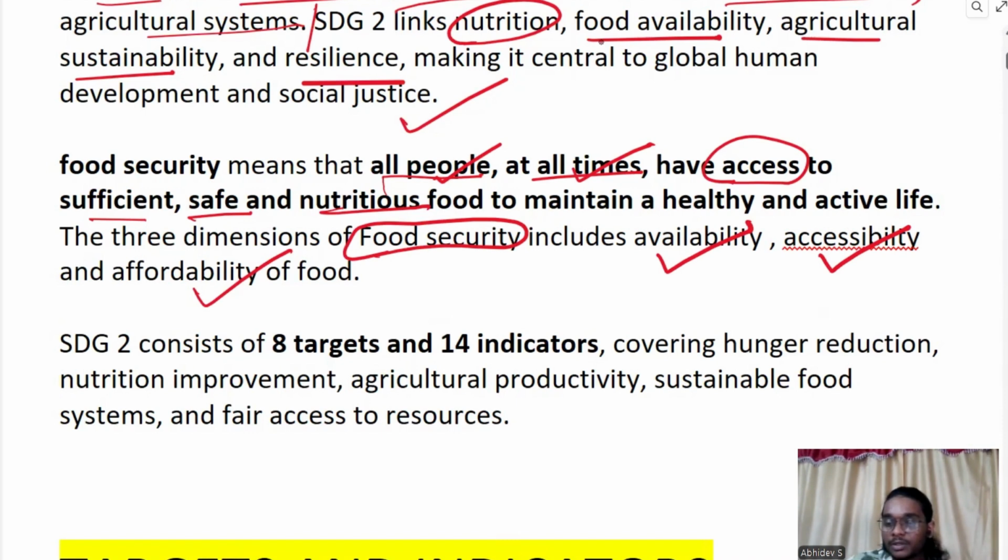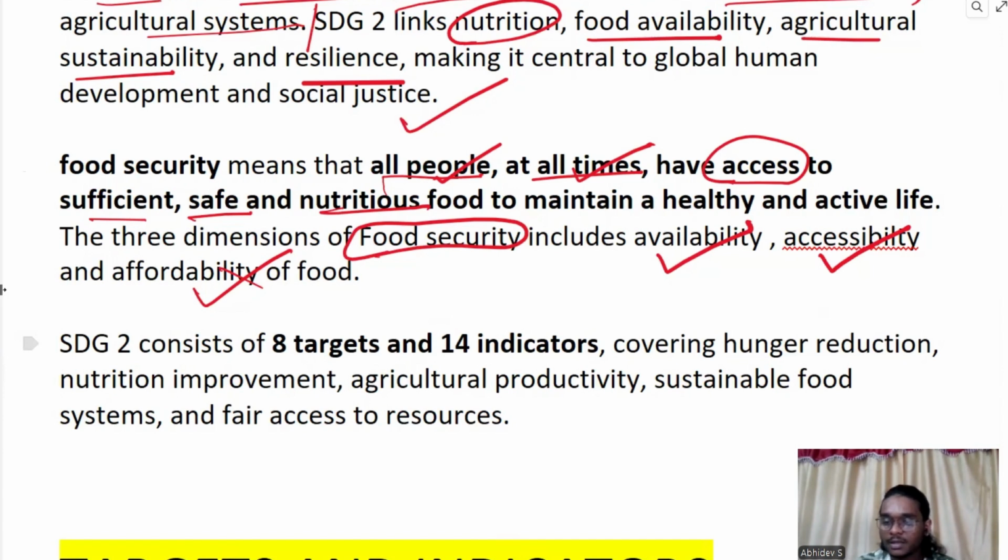So the food should be available in the market, right? That comes the availability. And the accessibility means if you are staying in Delhi and the food is only available in Mumbai, you are not accessible to that food, right? There comes the accessibility part. Then comes affordability. Food is there in the market, but I have no money to buy it. Is it affordable? No. So these are the 3 aspects of food security.